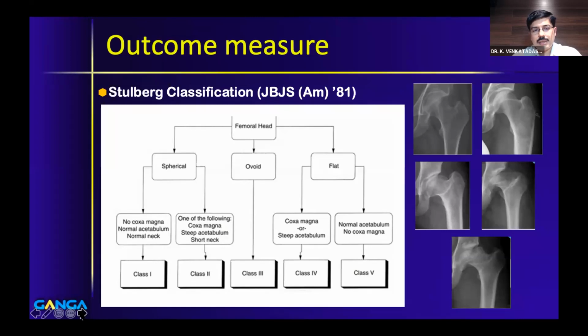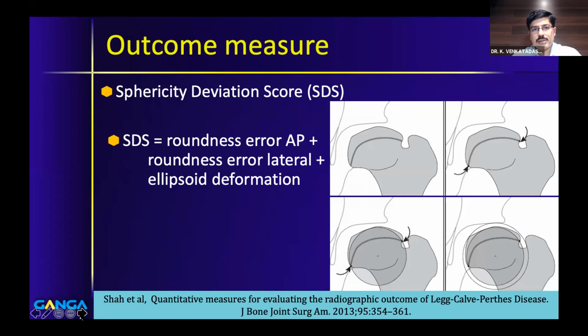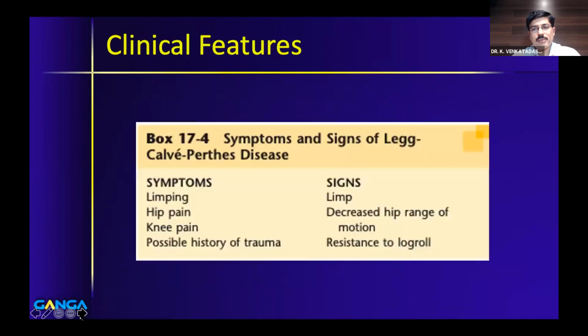And recently, there is one more measure for outcome, which is called the sphericity deviation score. So if some of you are doing a thesis or planning to do a dissertation in Perthes disease, you can use this as the outcome measure because it is a very objective method and not subjective like Stulberg's classification. This was again published from Manipal by Hitesh Shah. I'm not going to go into the details of it. You just need to know that there is something called the sphericity deviation score, which measures the roundedness of the femoral head. It might be asked in a recent advances question for you.